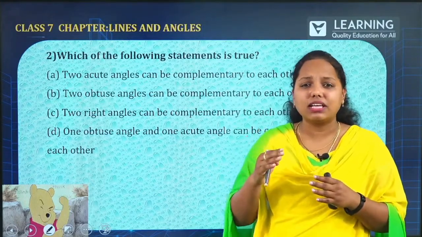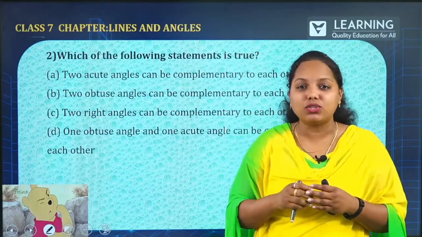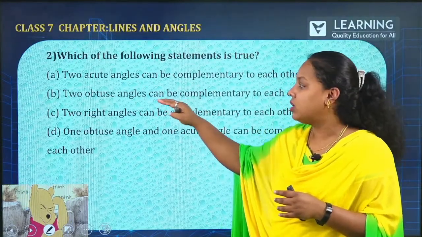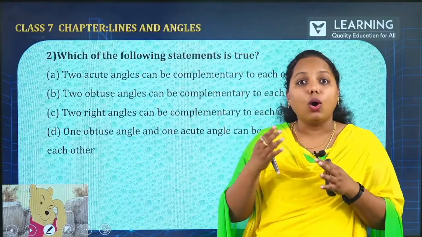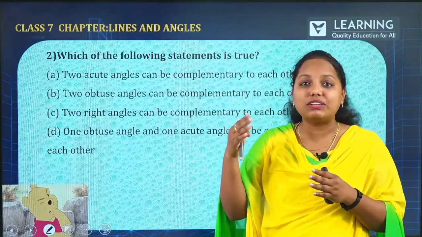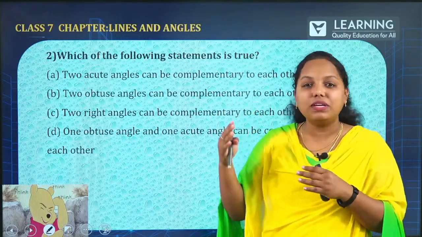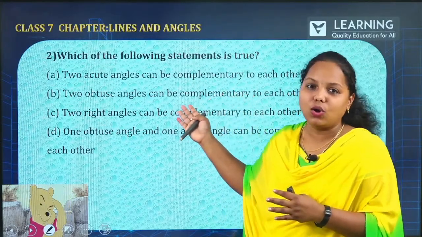You can consider, maximum, 45 and 45. Yes, it is complementary. It is 90 degree. So, next, how about the second option? 2 obtuse angles can be complementary to each other. Obtuse is obviously which is more than 90 degree. So, that is impossible. That obviously doesn't come under complementary. So, it is obviously the wrong option over there.